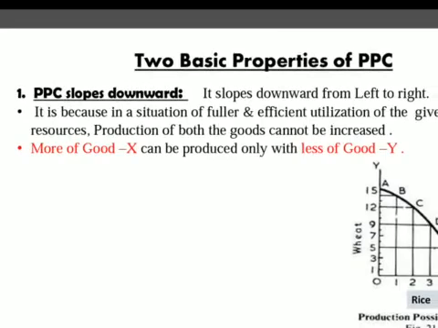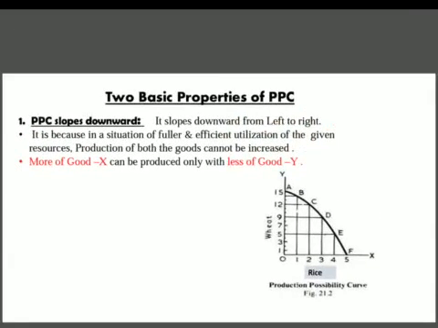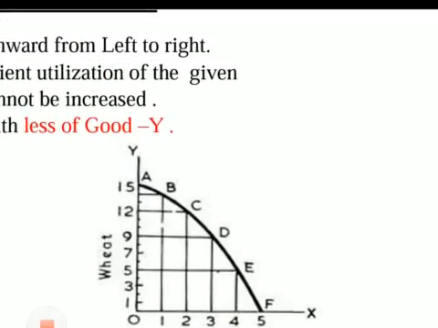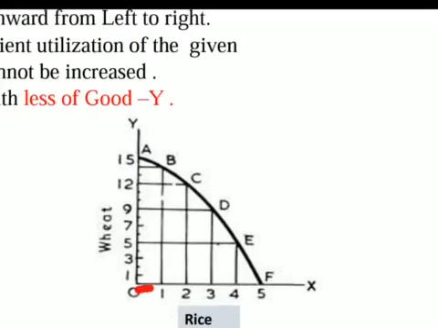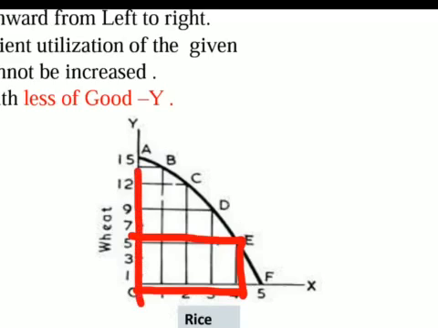More of good X can be produced only with less of good Y. So if we want to produce more rice, then we have to decrease the production of wheat. This is the reason that PPC slopes downward. You can see here we are increasing the production of rice, and slowly we are decreasing the production of wheat. At the end we are producing 4 units of rice and 5 units of wheat, but initially we were producing 14 units of wheat and 1 unit of rice, so that's why it slopes downward.